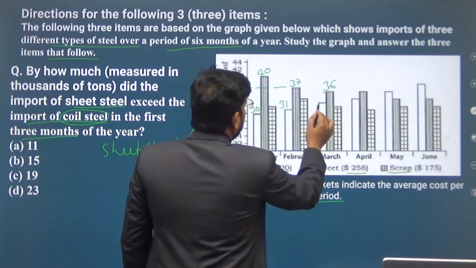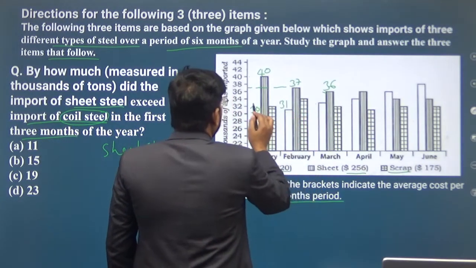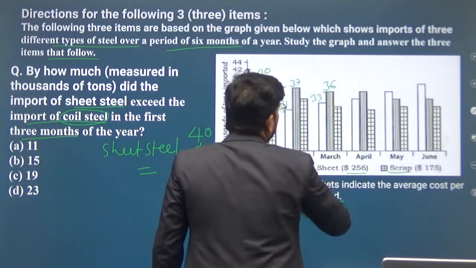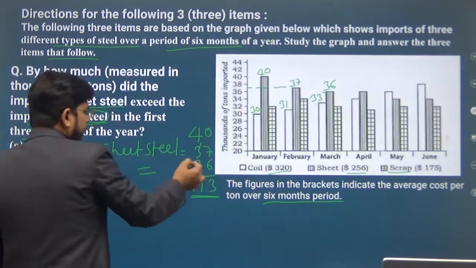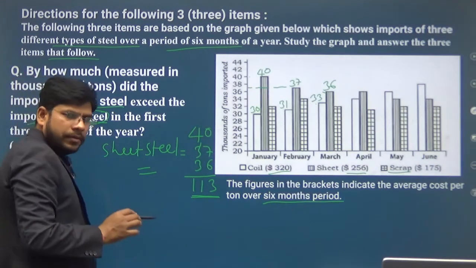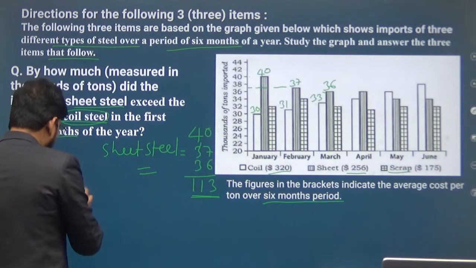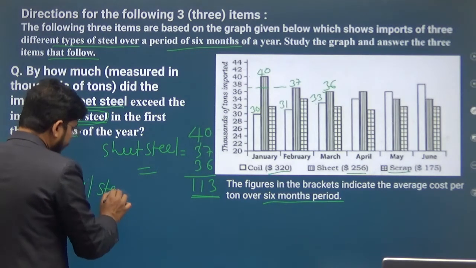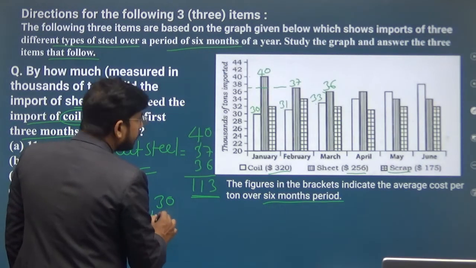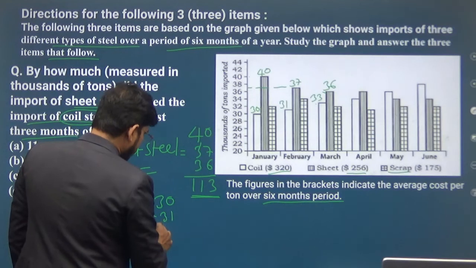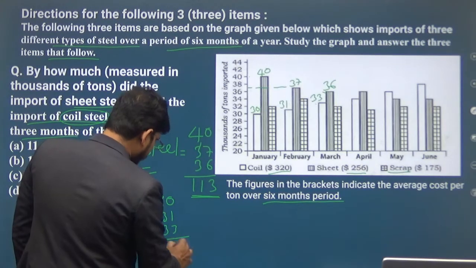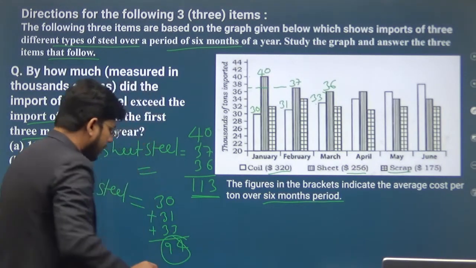And here in this month, this is between 32 and 34, it means it will be 33. So coil steel will be 30 plus 31 plus 33, this will be 94.